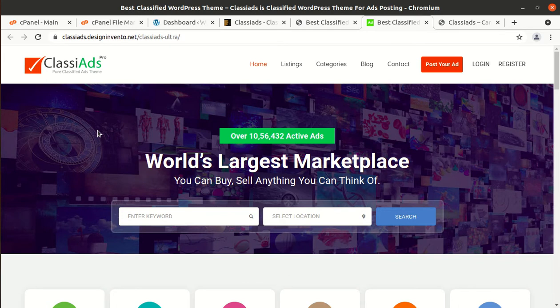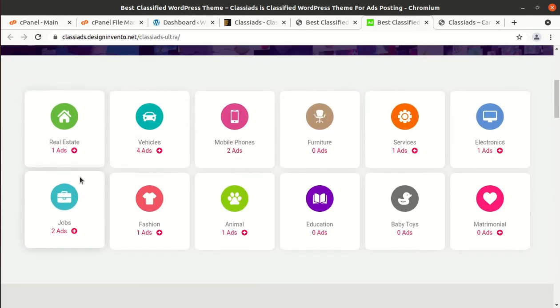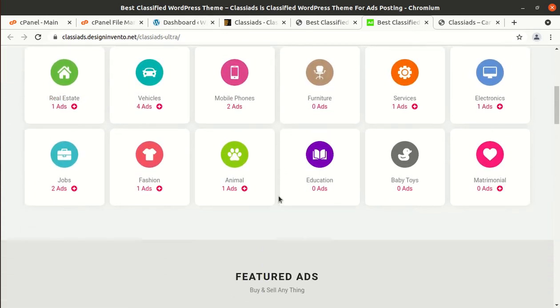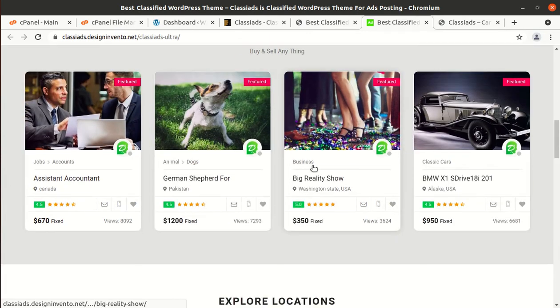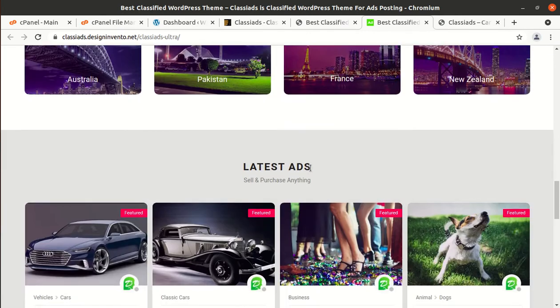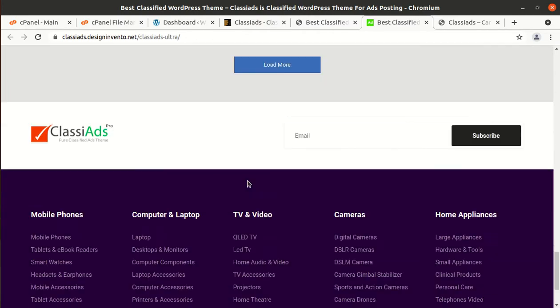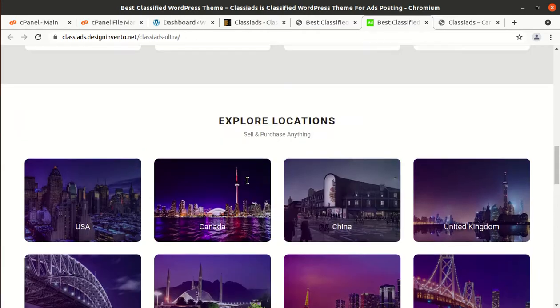This is one of the websites on your screen made with the Classy Ads WordPress theme, and it can present the content very well. It has a very stunning and clear look, and you can see the layout of the home page, how stunning it is.